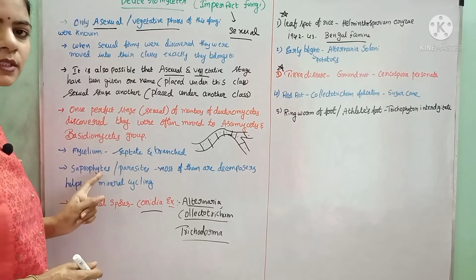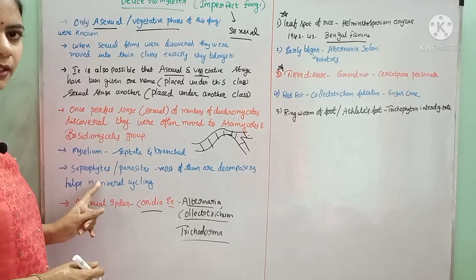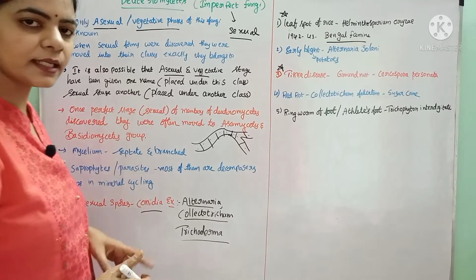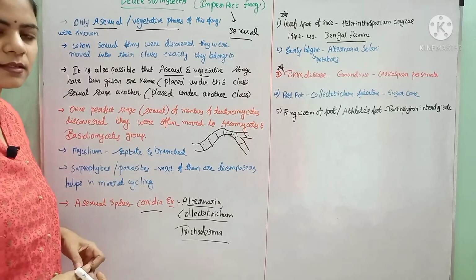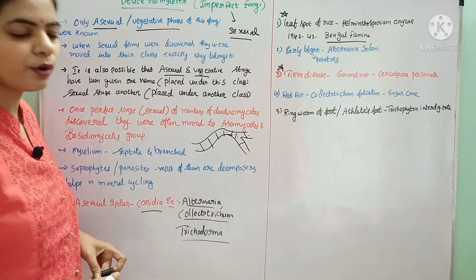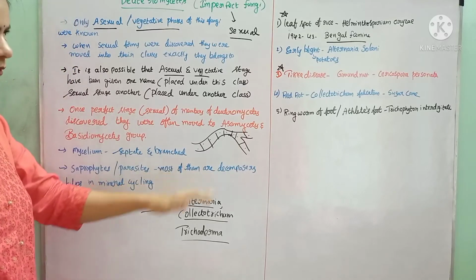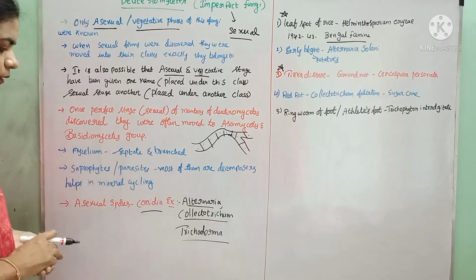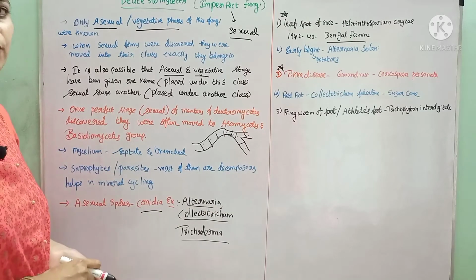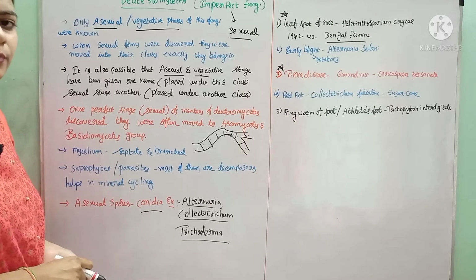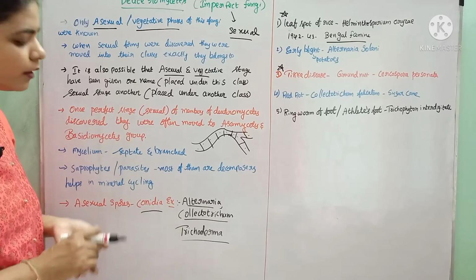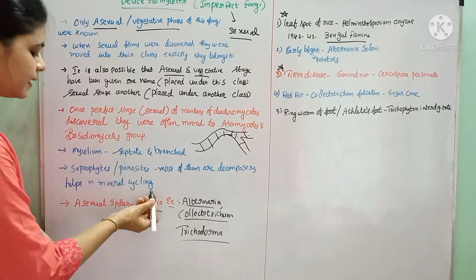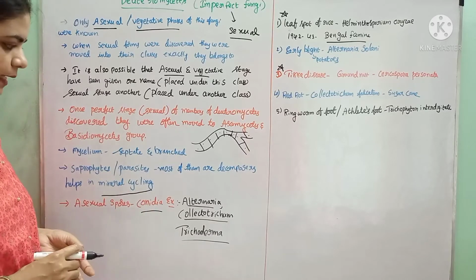The saprophytic forms depend on dead and decaying organic matter and absorb the nutrients, whereas the parasitic forms may act as parasites, depend on plants or animals, and cause diseases in those hosts. Most of this group belongs to decomposers. They decompose the organic matter. In organic matter, so many nutrients and minerals are present. Those nutrients and minerals are released back to the soil, which increases soil fertility and enhances the growth of plants. They help in the mineral cycling of the organic matter.